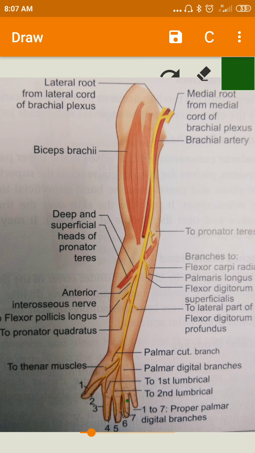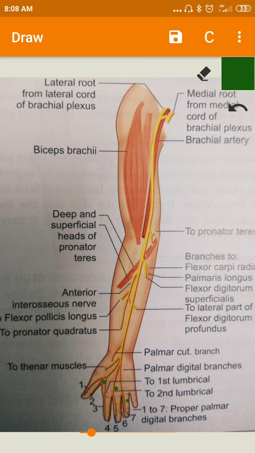Okay, finally in the hand it supplies 4.5 muscles, namely the abductor pollicis brevis, the superficial head of flexor pollicis brevis, and the opponens pollicis. In between, it also supplies the first and second lumbrical muscles.